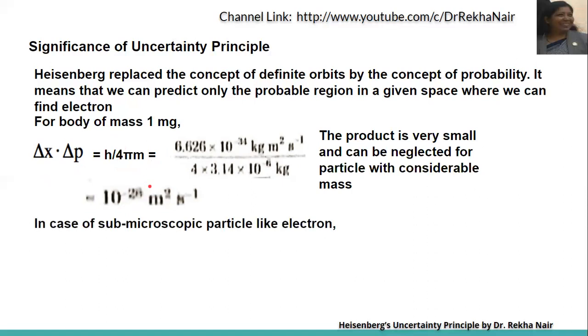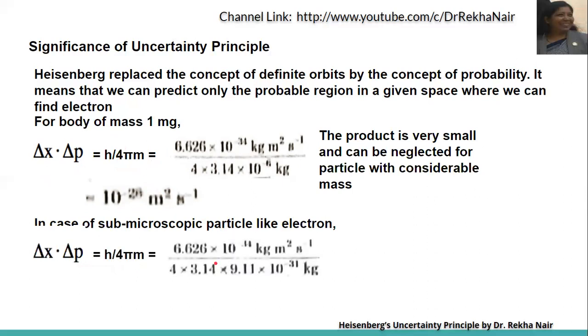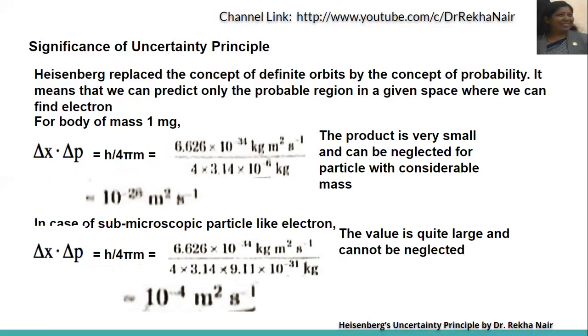In case of submicroscopic particles, the product delta x into delta p, again h upon 4 pi m, comes out to be around 10 to the power minus 4 meter square per second. So the product is quite large and it cannot be neglected.